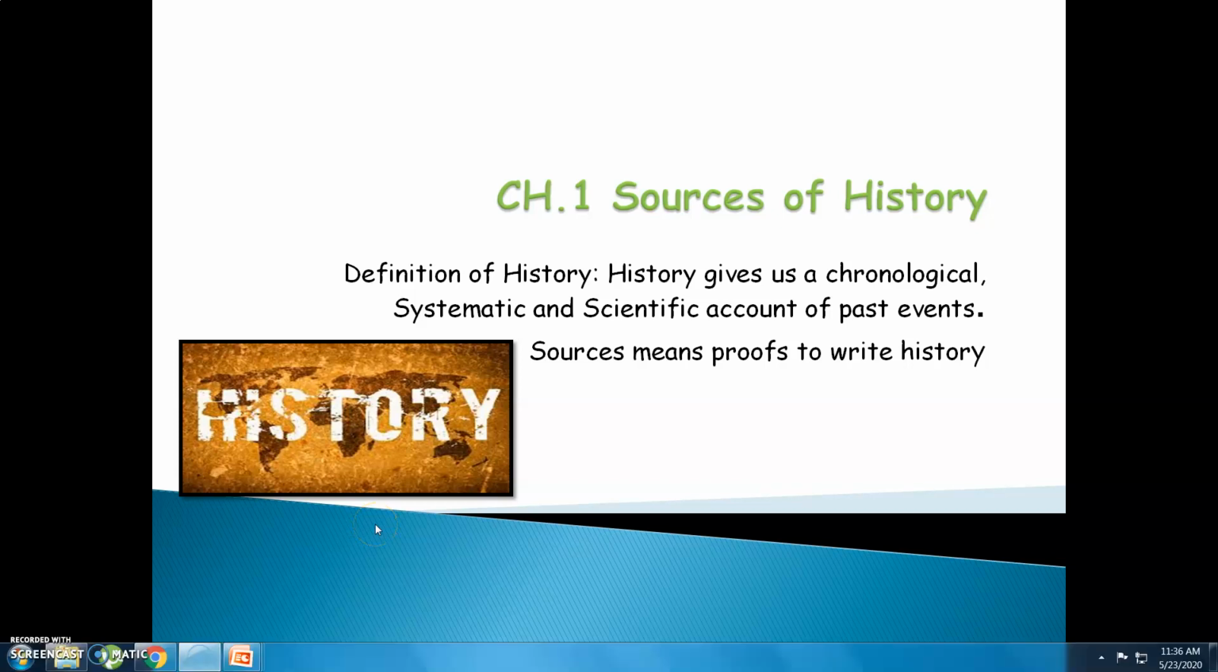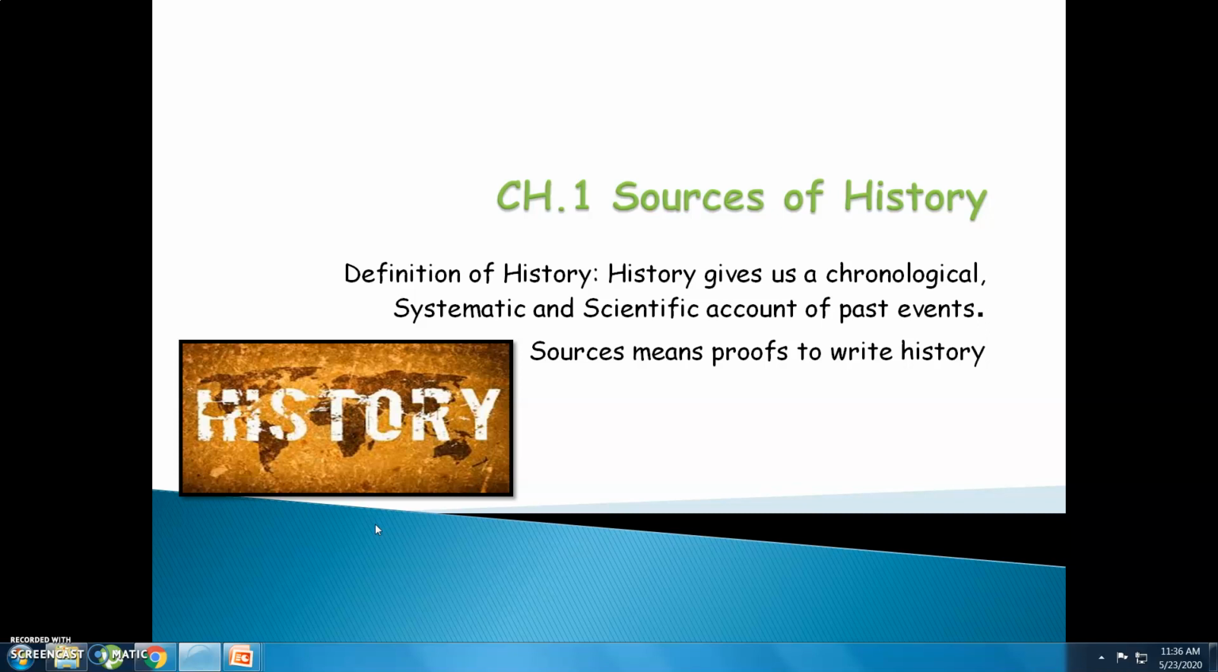History is divided into three parts: ancient history, medieval history, and modern history. Ancient history deals with the Stone Age man and all the prehistoric period. Medieval history deals with the Middle Ages, that is about the Mughals, about the Marathas, and about the entry of the Britishers into the country of India.